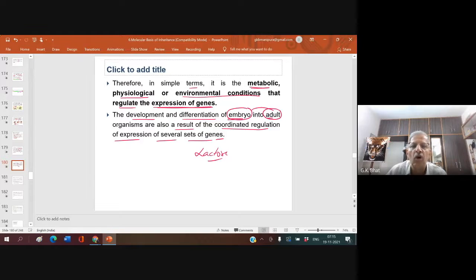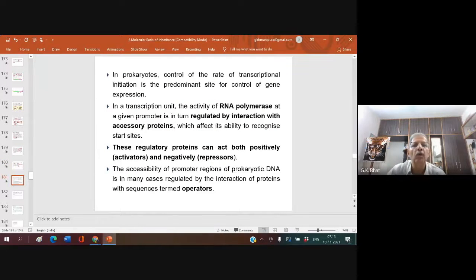Structural protein. So when the embryo is growing, it develops and differentiates the different parts in the body. All these parts are made of either protein or carbohydrate. So in this way, for the growth of an embryo into an adult, we require expression of several sets of genes. Right? Now, in prokaryotes, control of the rate of transcription initiation is the predominant site for control of gene expression.